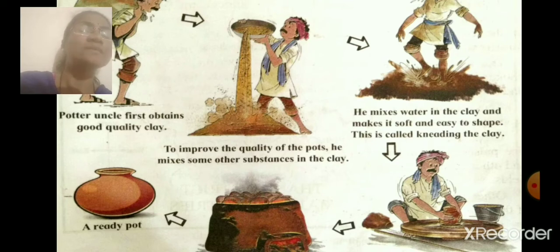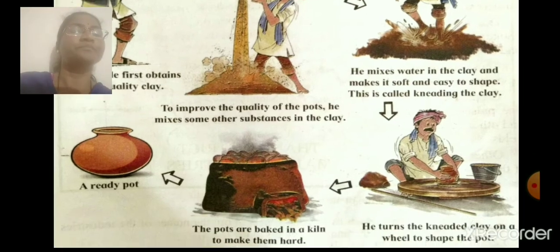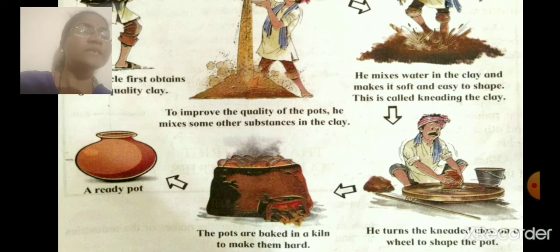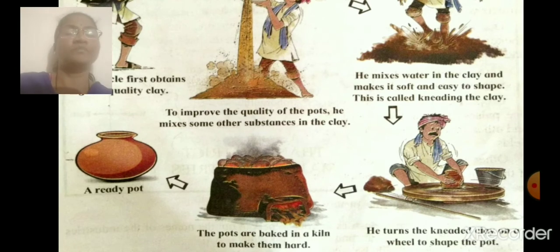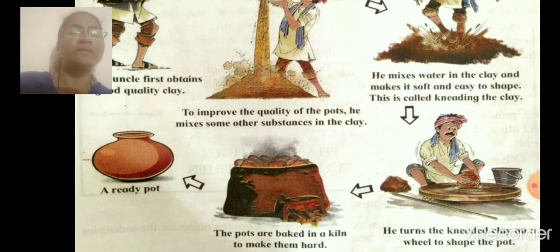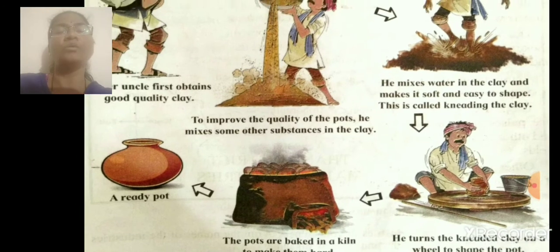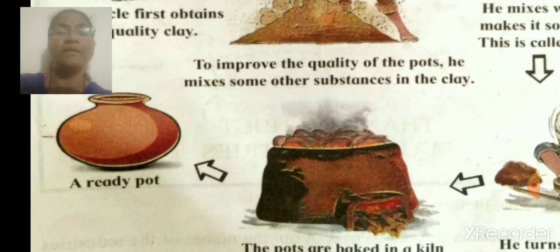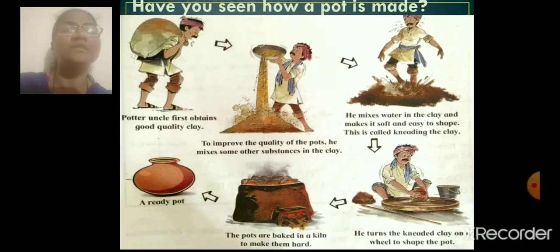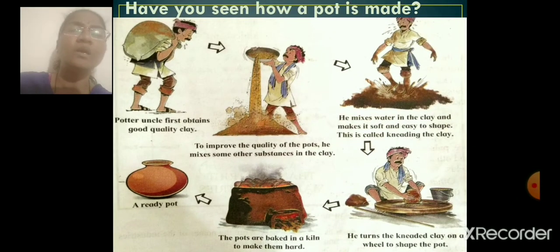This is called kneading the clay. He turns the kneaded clay on a wheel to shape the pot. The pots are baked in a keel to make them hard. And this is how the pots are made. A ready pot you can see here. So this is the process of making pots.